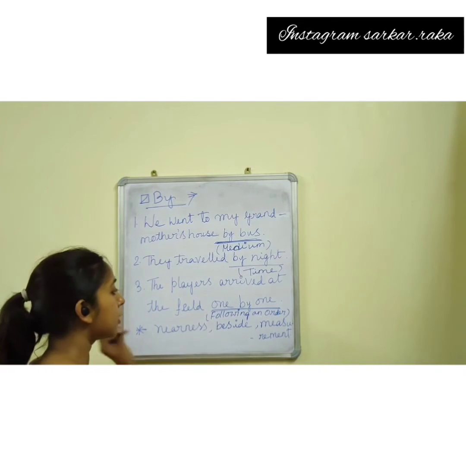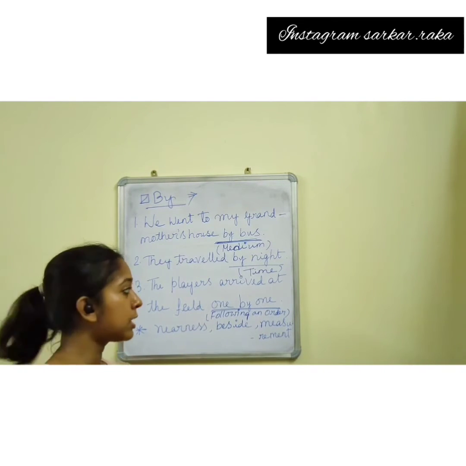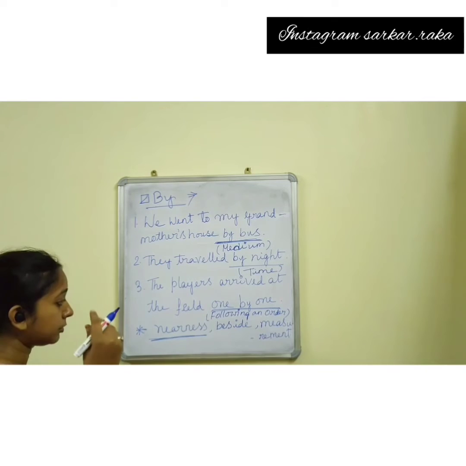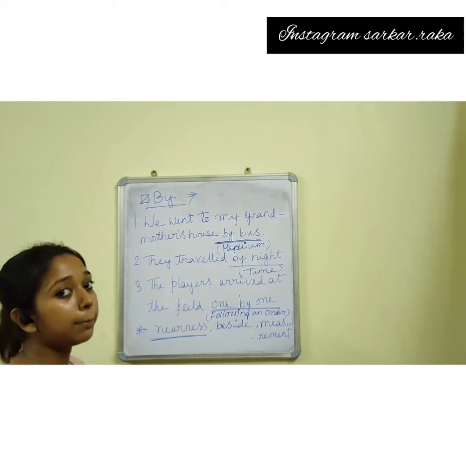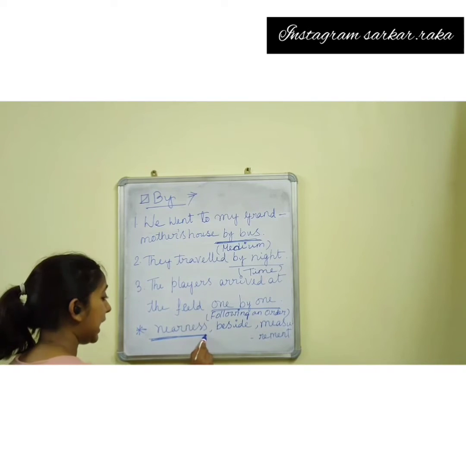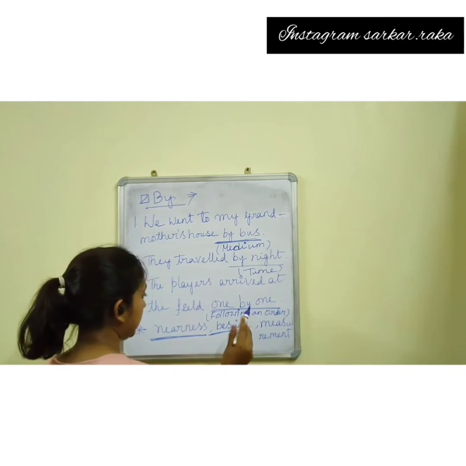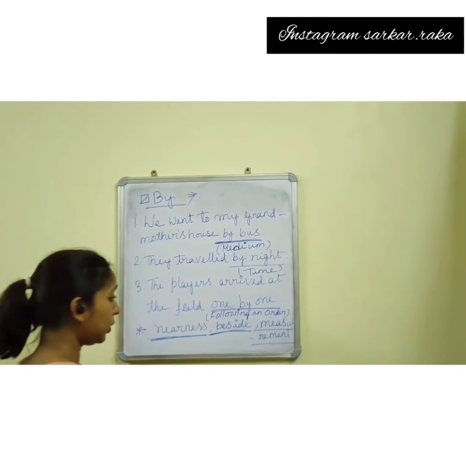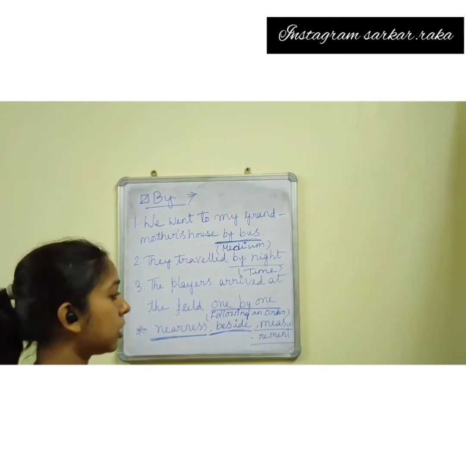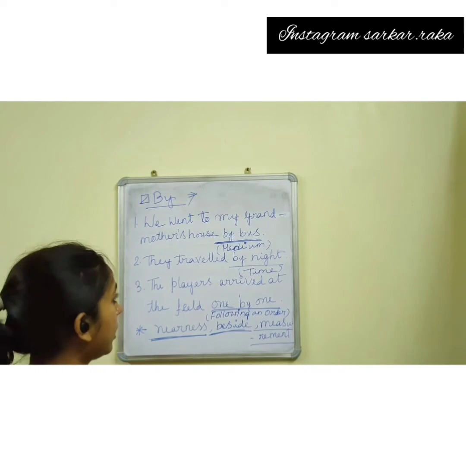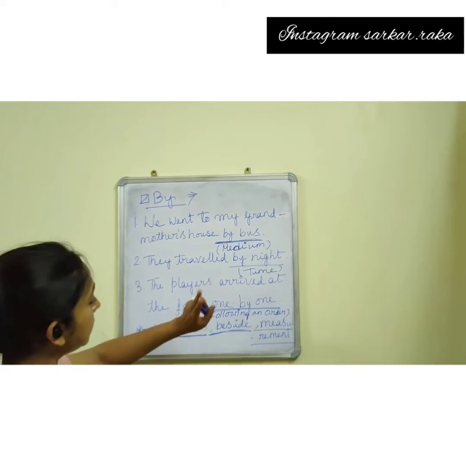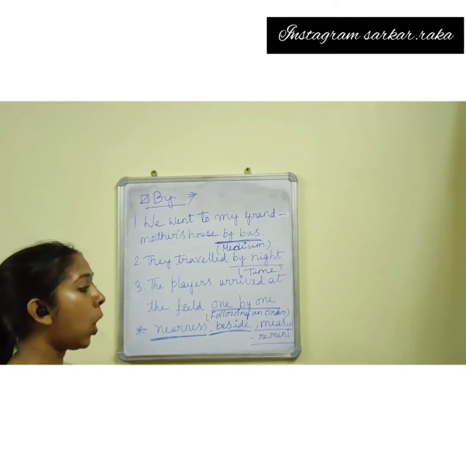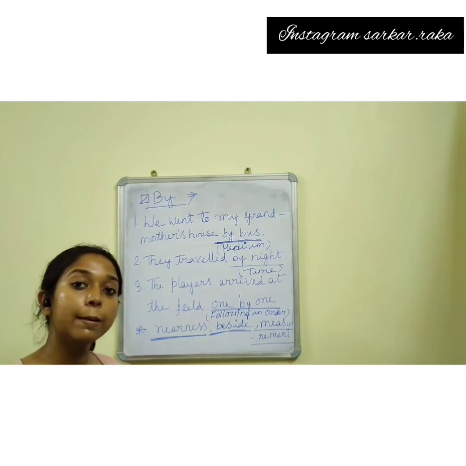To suggest following an order, we will always use by. Also, to suggest any nearness, like I always find my sister by my side. To suggest any nearness or anything beside something or any measurement, we also use by. So to indicate medium, time, following an order or nearness or beside or any measurement, we will use by.